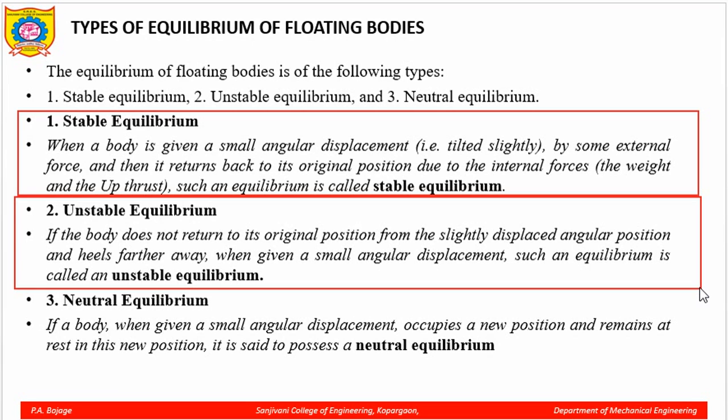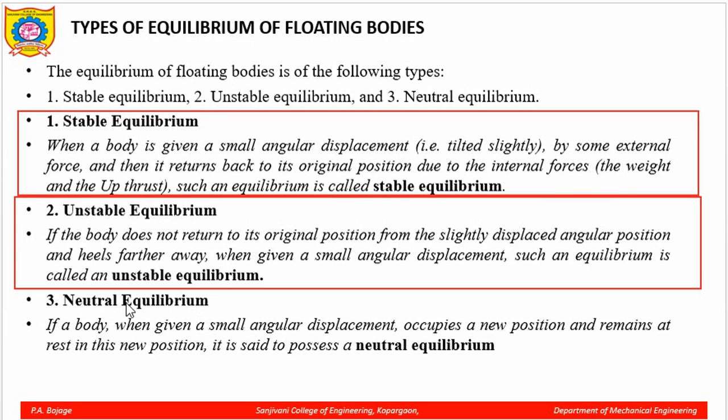That disturbance of equilibrium is not compensated by any buoyant force, or it may form a couple. That will make the floating object turn over, and that is the case of unstable equilibrium.